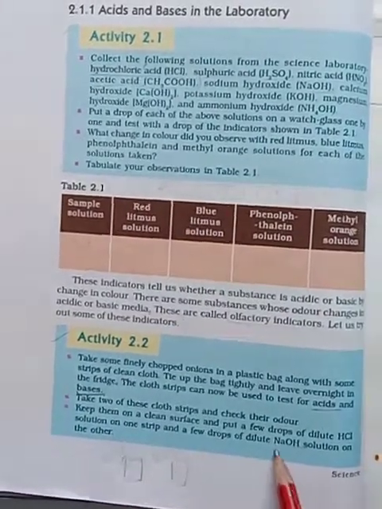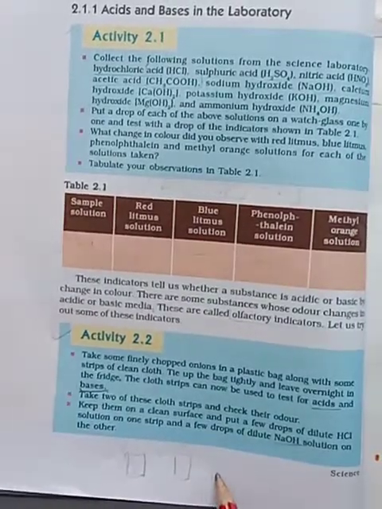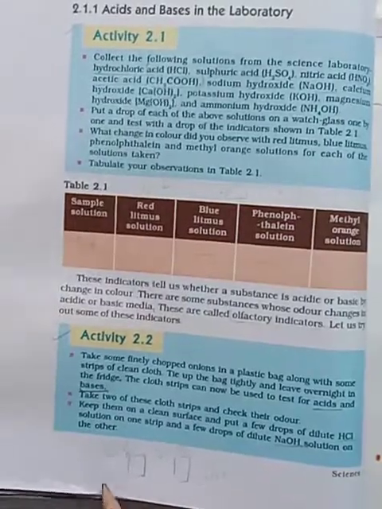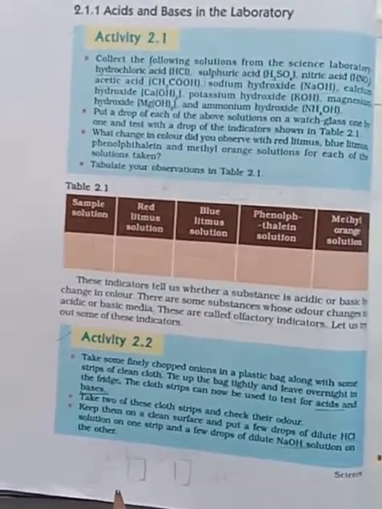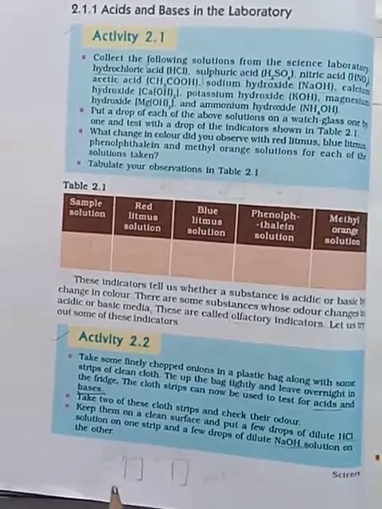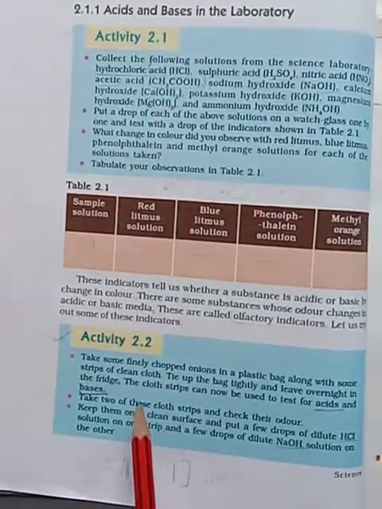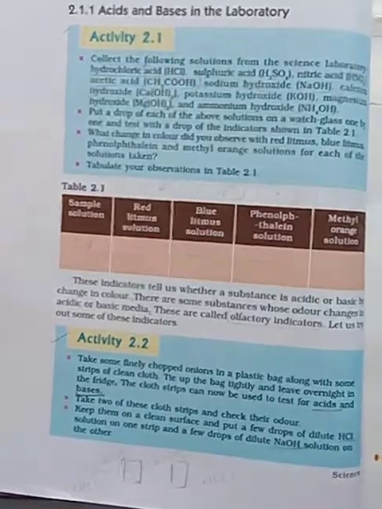NaOH is the base here. NaOH acts as a base and HCl acts as the acid. Then you should see the change of the color of the cloth. Whatever cloth strip we are using here acts as an indicator. Okay.